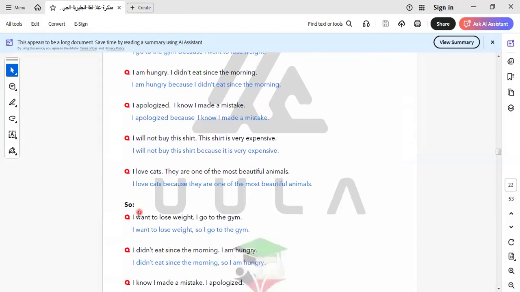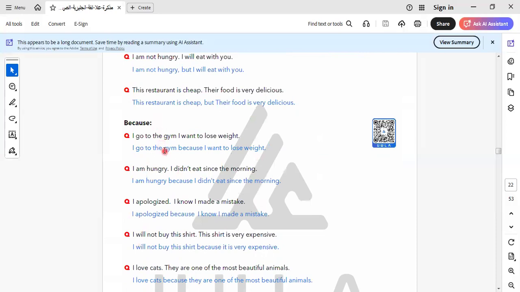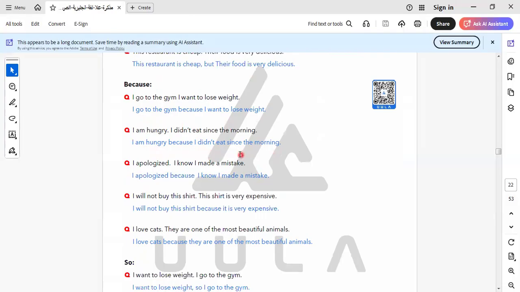Here is because and so. Here I make a difference between because and so. So means the result, because is the reason. Here we say I go to the gym. So why do I go to the gym? To lose weight. I'm hungry because I didn't eat since the morning. When we make this sentence with so, I say what? I didn't eat since morning, so I'm hungry.